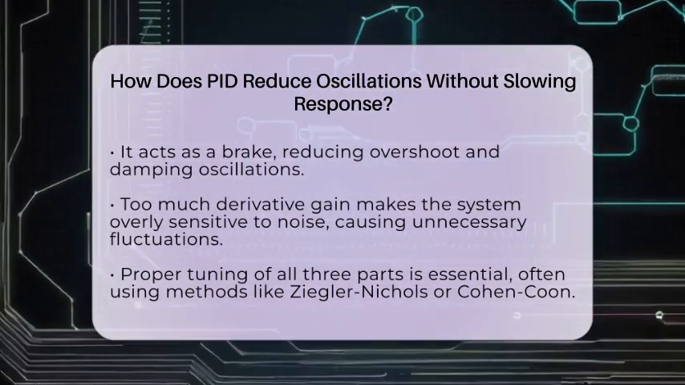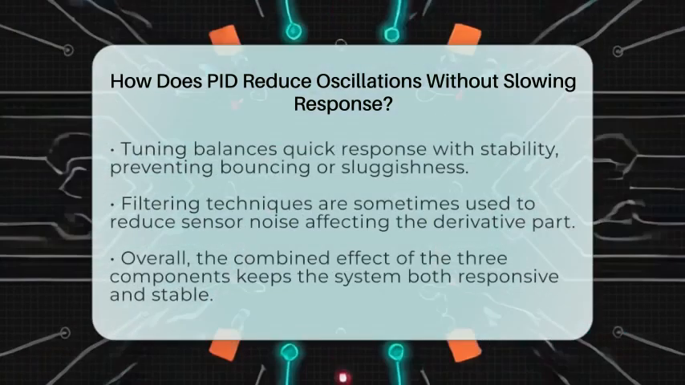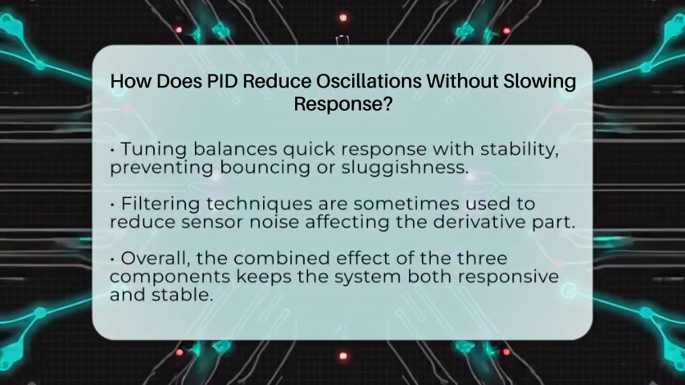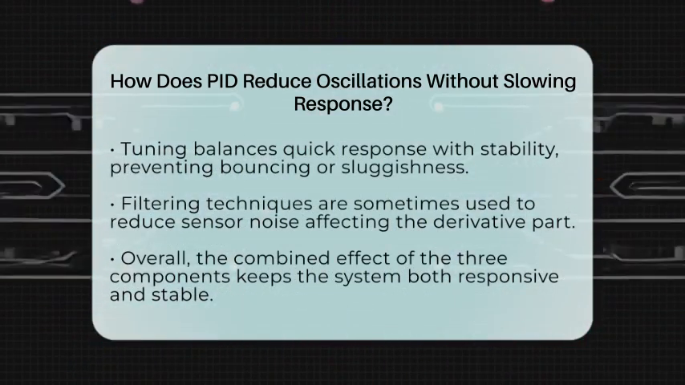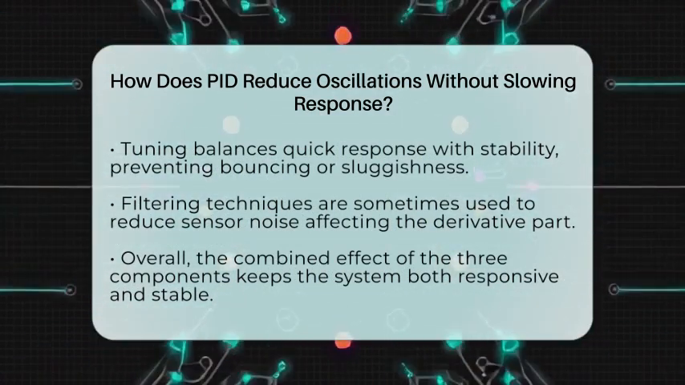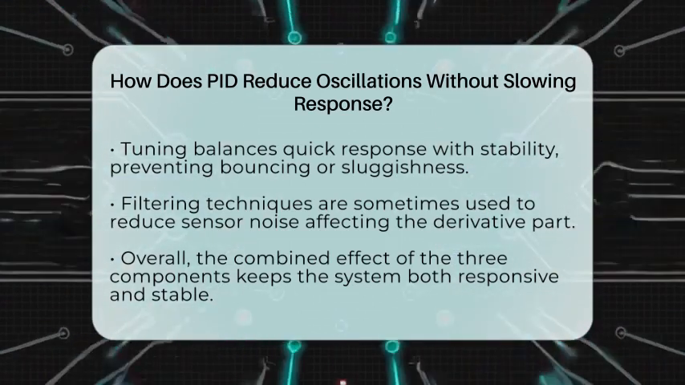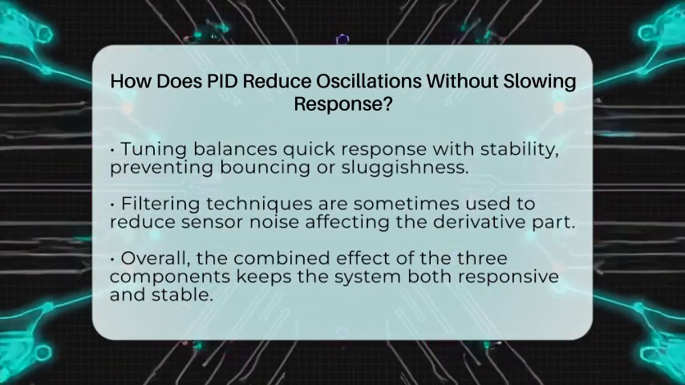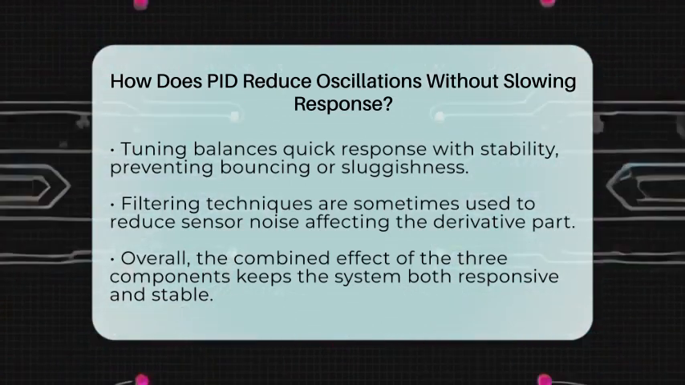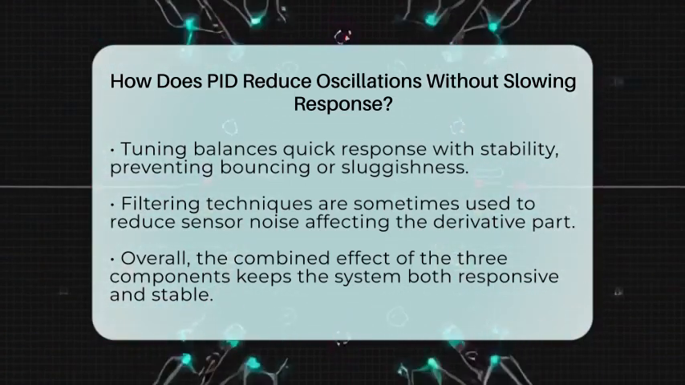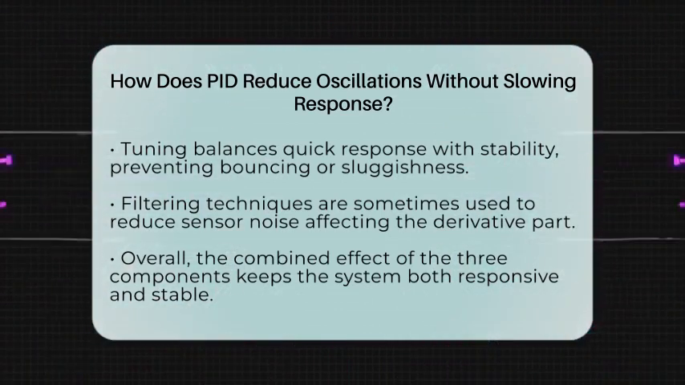In real-world applications like controlling motor speeds, temperature, or automated processes, this tuning allows the system to reach the desired point quickly and stay there steadily. Sometimes, filtering techniques are used to reduce sensor noise, which helps the derivative part work better without causing extra oscillations.